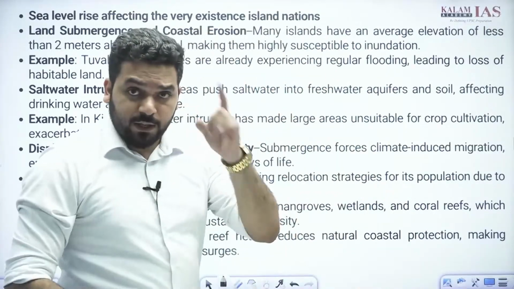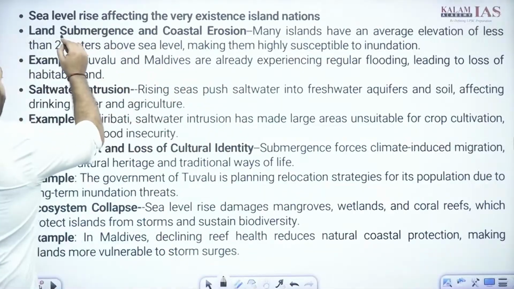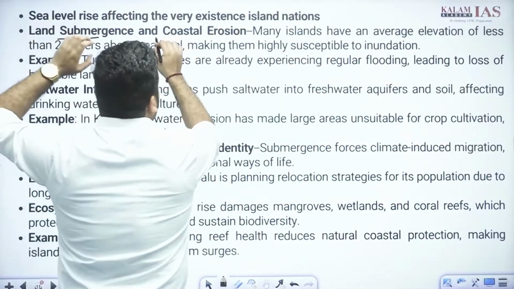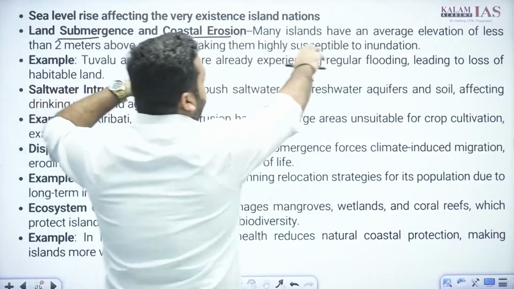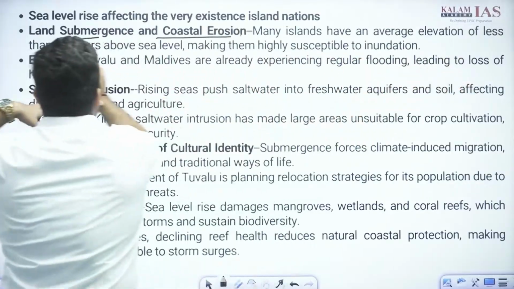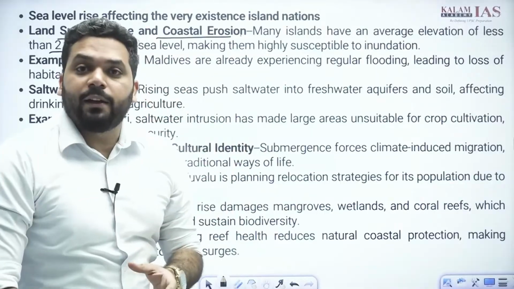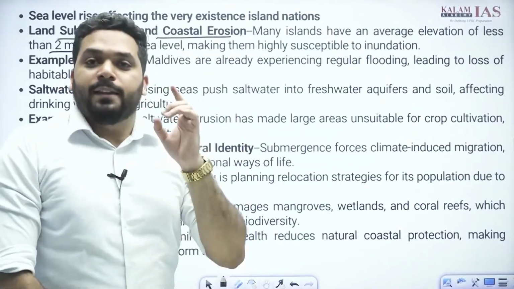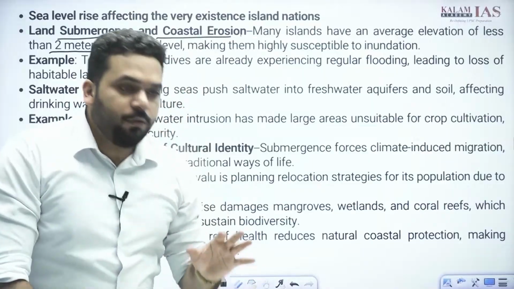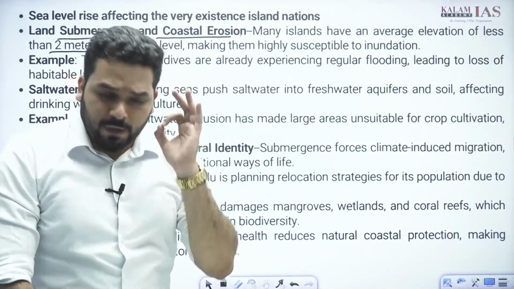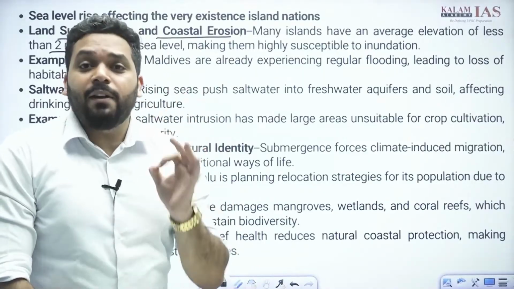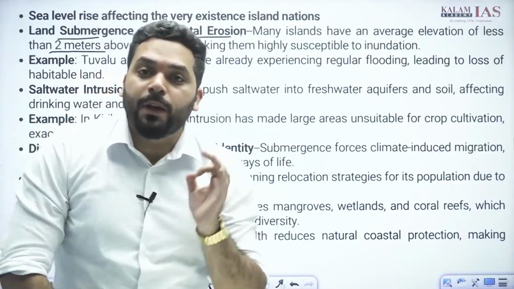Okay, first thing is land submergence and coastal erosion. Many islands have an average elevation of less than 2 meters. Okay, this is an important point. You note it down, you can write this down, many island nations, the majority of island nations have an average elevation of less than 2 meters.